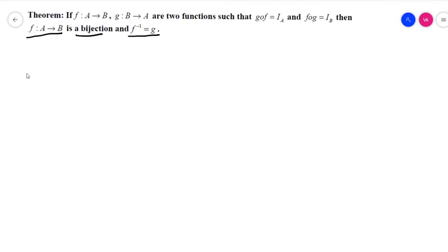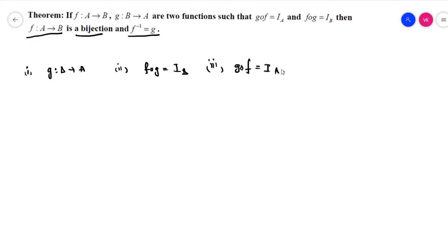So what are the clues given here? The first clue is G maps B to A, the second clue is F circle G is equal to IB, and the third clue is G circle F is equal to IA.